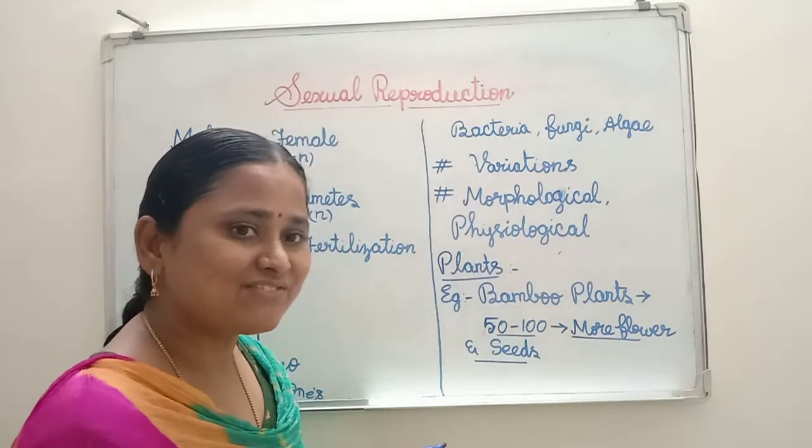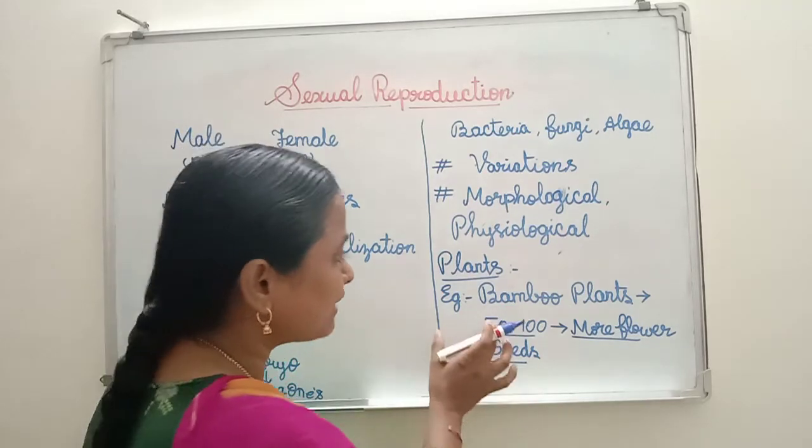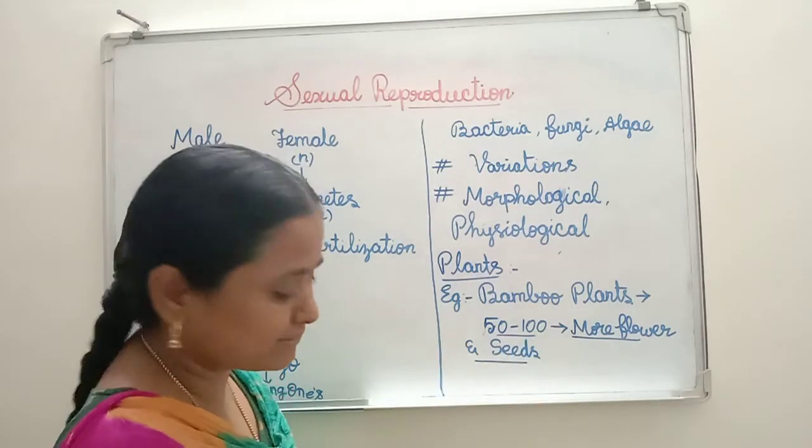Once it produces the flowers and seeds, these plants die. This plant does not produce flowers seasonally, and it is not non-seasonal either. During its lifespan, it produces flowers and then seeds one time, and then the plant dies. Like this, in bamboo plants, flowering and thus sexual reproduction takes place.